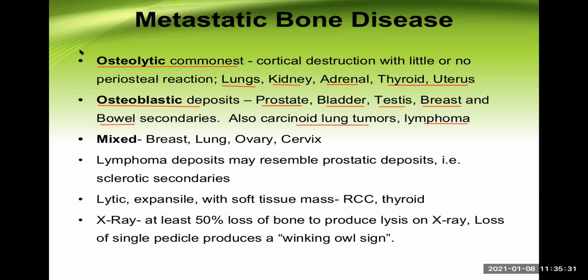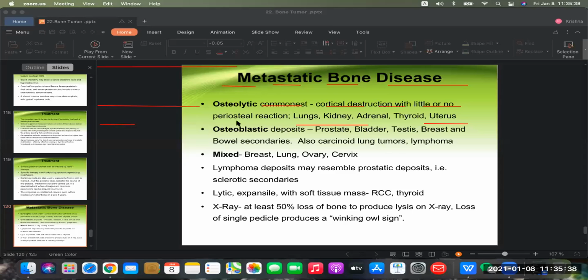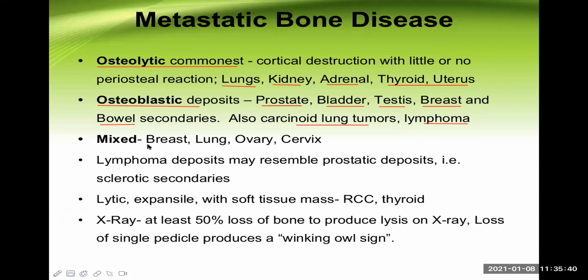Now some other tumors are mixed, meaning they have both components, osteolytic as well as osteoblastic, and this may be breast cancer, lung cancer, ovarian cancer, and cervical cancer in case of female again.